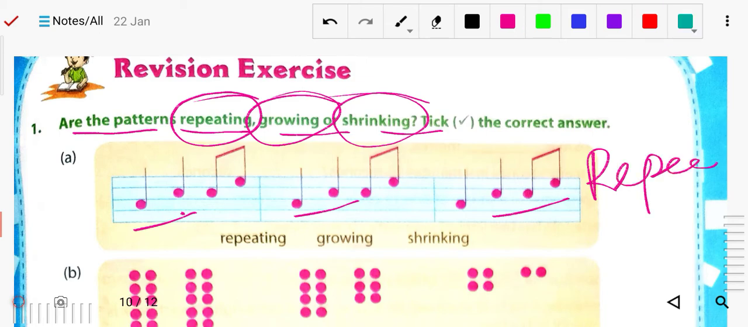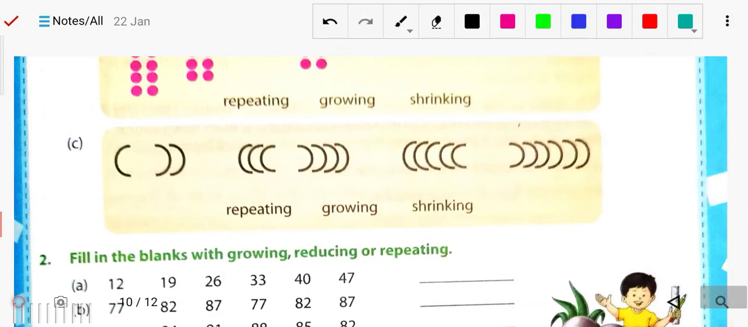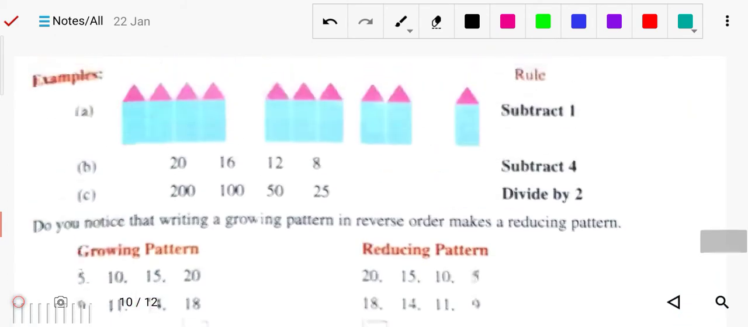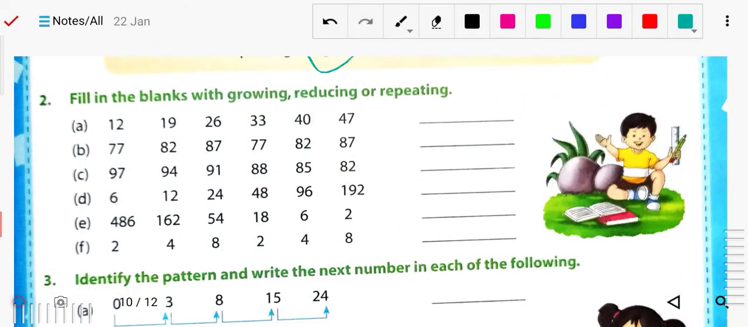Next here you can see it is reducing, so it is the shrinking pattern. Now here you can see all are increasing, so which type of pattern is it? It is a growing pattern. So that you have to do. Here are some more questions, like fill in the blanks: growing, reducing or repeating, that you have to write.